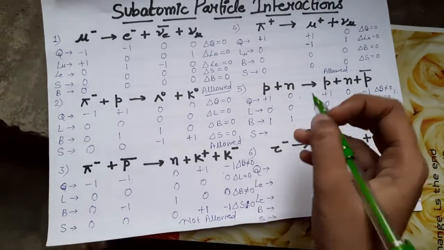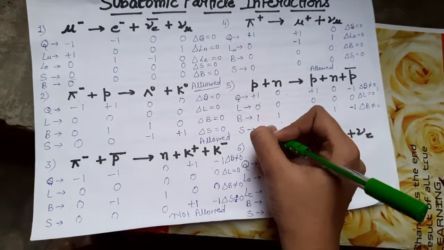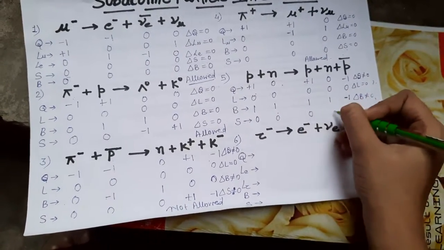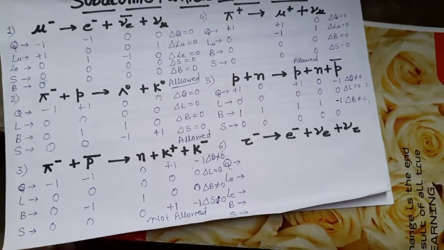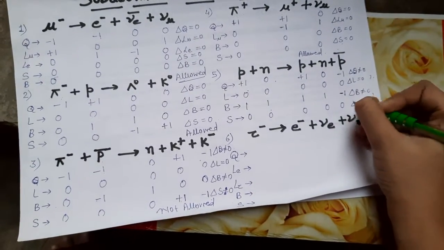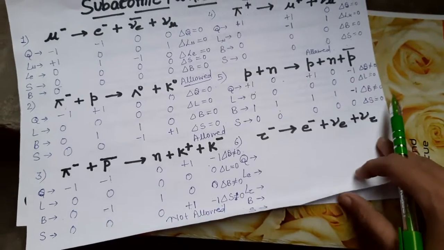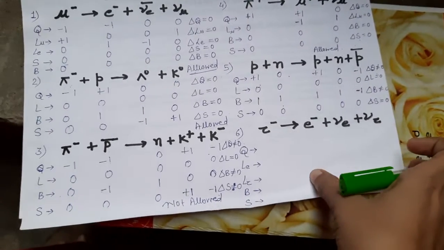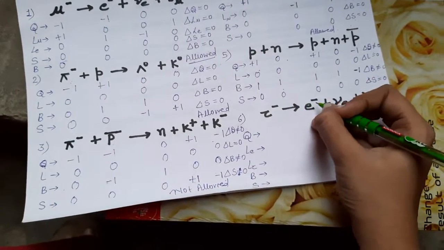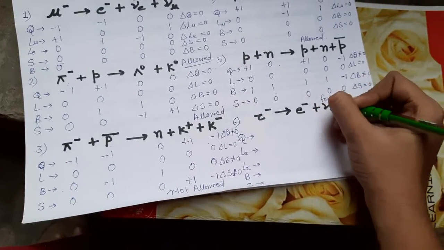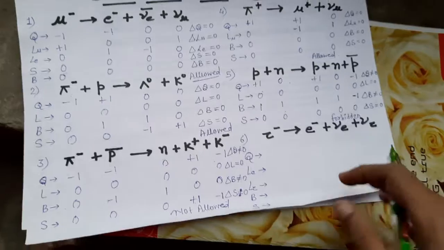For strangeness, is it a strange particle? No. Neutron? No. All these particles are not strange, so strangeness is conserved. So we have found that charge is not conserved and baryon number is not conserved. If any of the quantum numbers is not conserved, then that reaction is not allowed, meaning it is forbidden. Clear? Now this is our last question.